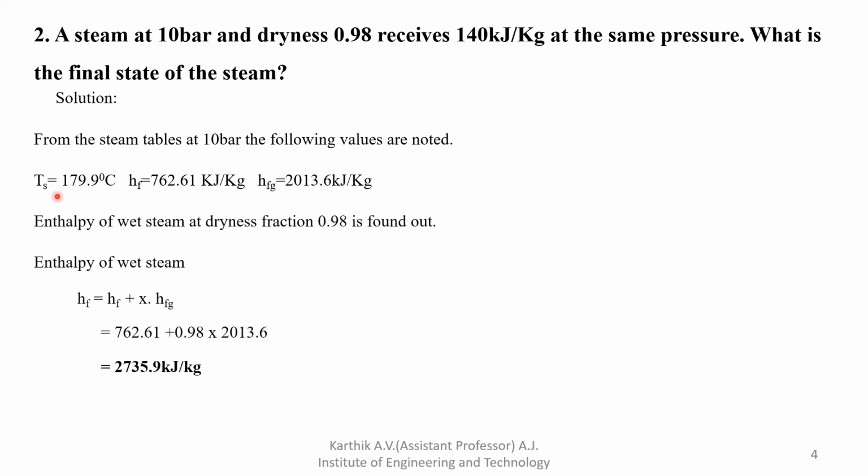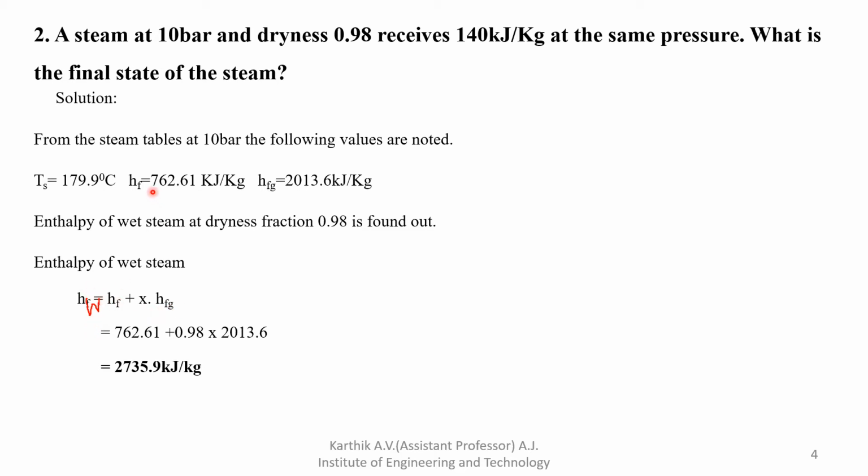Next, we'll see how to find the enthalpy of wet steam. Why? Because here the dryness fraction is given. What is the formula actually? HW is equal to HF plus X into HFG. That is the actual formula. HW is equal to HF plus X into HFG.